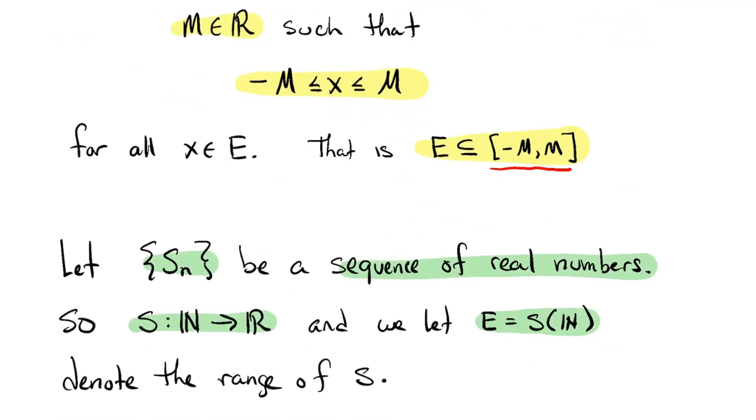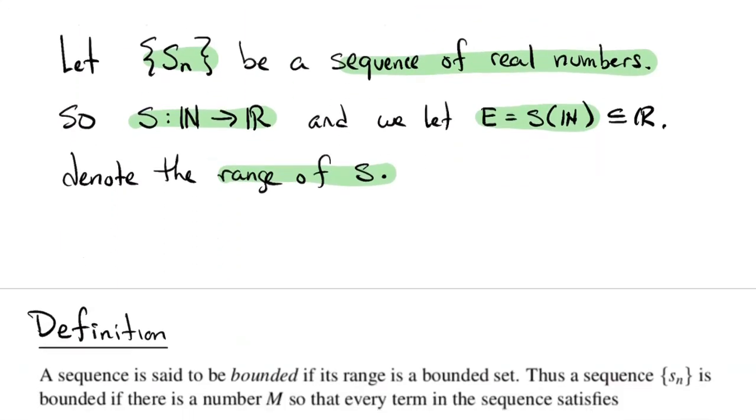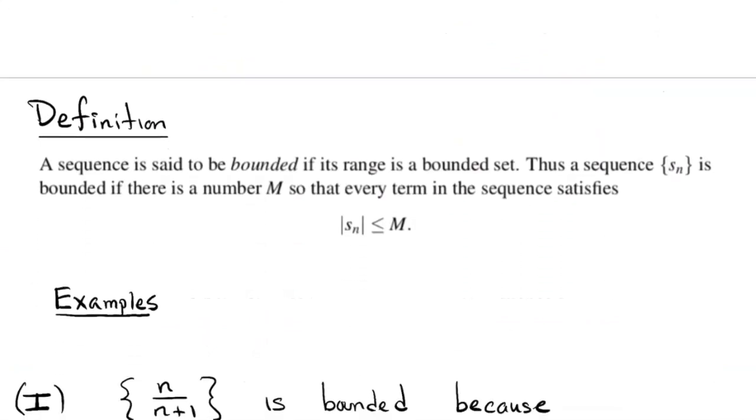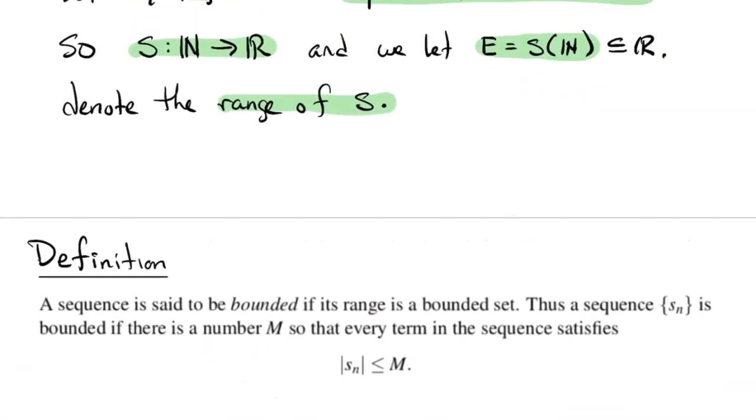So it's the range or the image of S. It's those real numbers that are equal to S of something, right? And the range of this function is a subset of the real numbers. Okay, so that's the motivation for our main definition here. I'm going to say that a sequence is bounded if its range is a bounded subset of the real numbers.